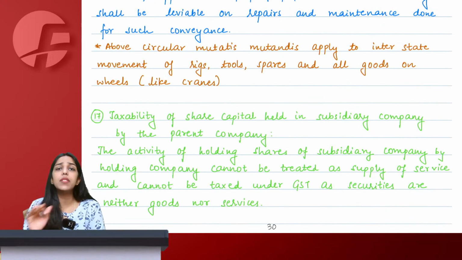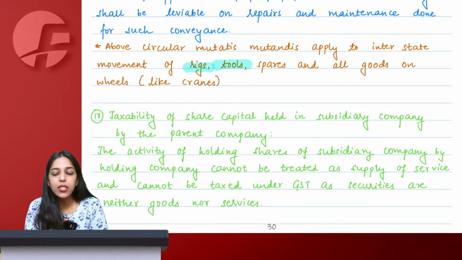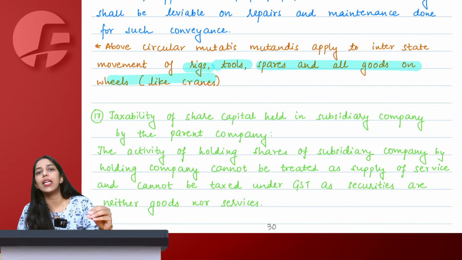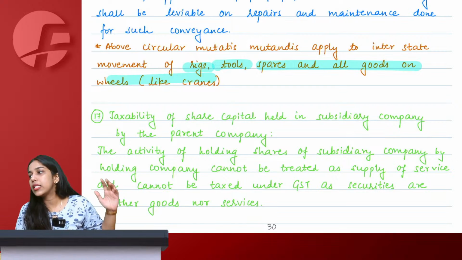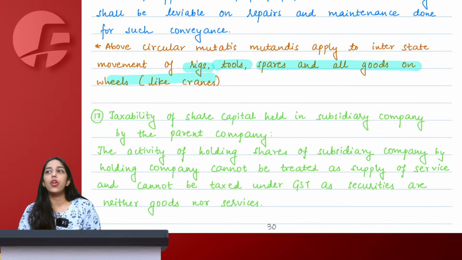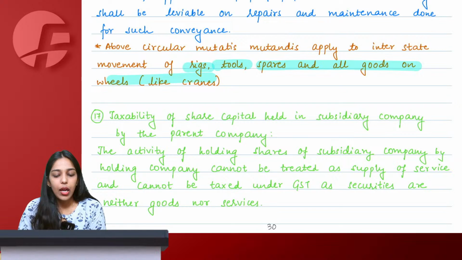This applies mutatis mutandis to any rigs, tools, spares or any goods on wheels like cranes or anything that I'm sending to my distinct person. Is it clear to all of us? Say yes or no. Done.